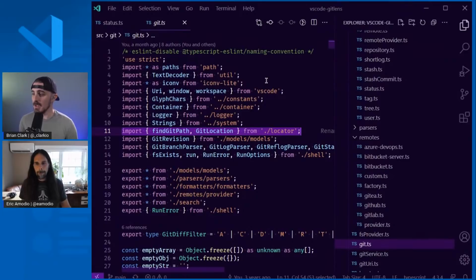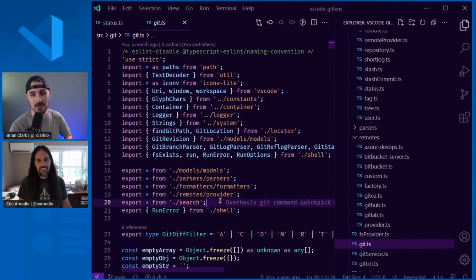Gotcha. Okay. So I thought of another question while you were going through all that. With all these things that are packed into GitLens that I know you've worked on personally to some degree or another as the main contributor of it, what has been your personal favorite feature you worked on as part of GitLens? And I know I'm putting you on the spot a little bit with that one, but what would that be if you could think of one?